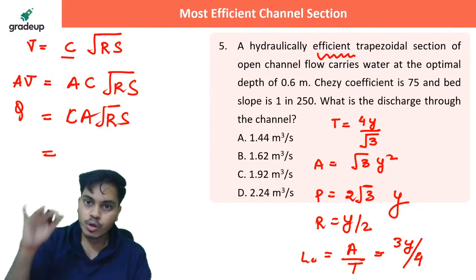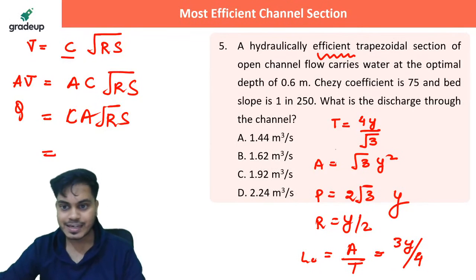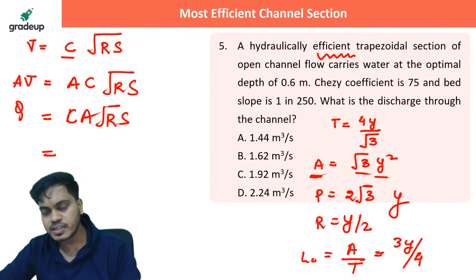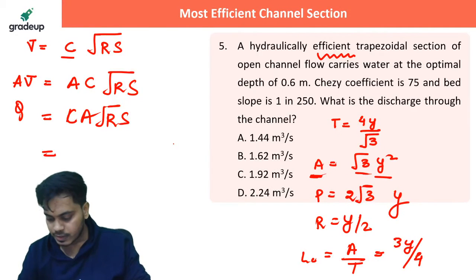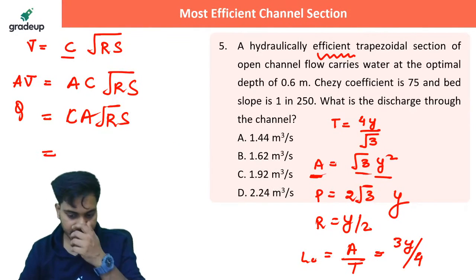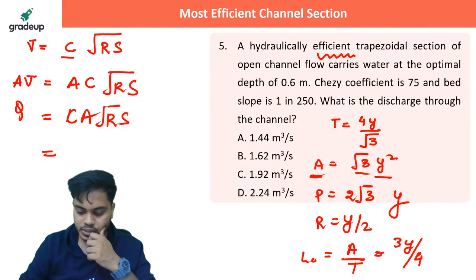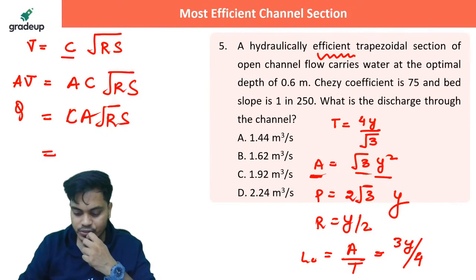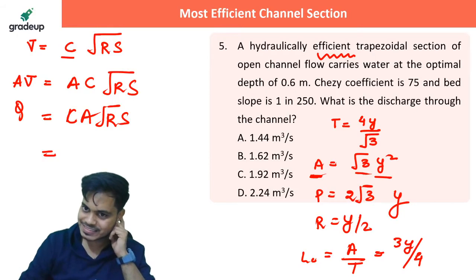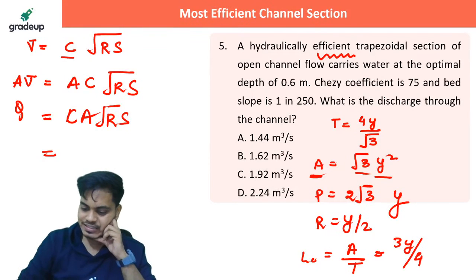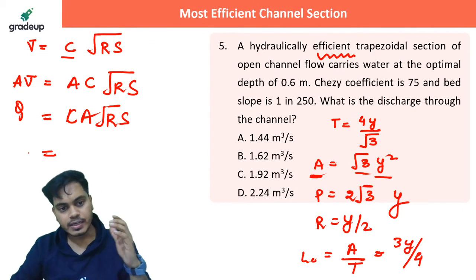So I know for efficient trapezoidal section, the area will be how much? Root 3 y square. So first of all, get me the value of area. Everybody, let's see how much is the value of area that you are getting. Very good, Vatsal, you have got the final answer also. That's perfectly great. Amazing.